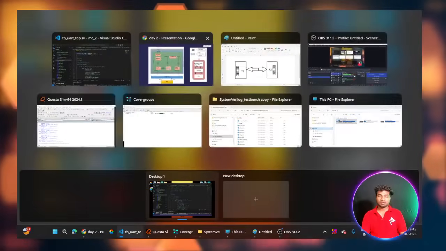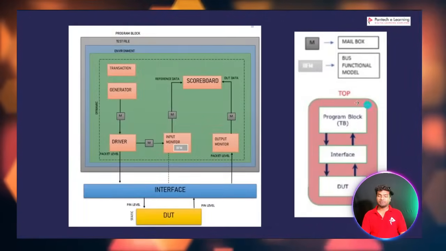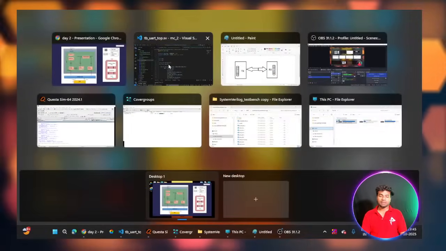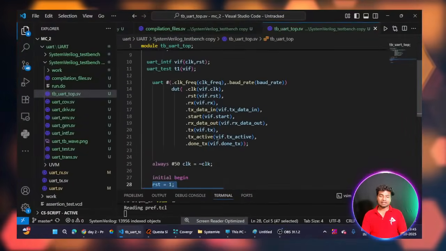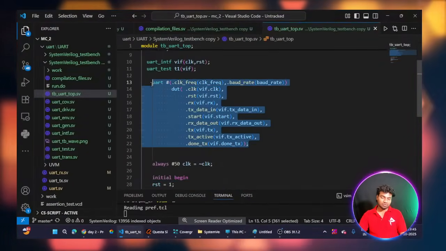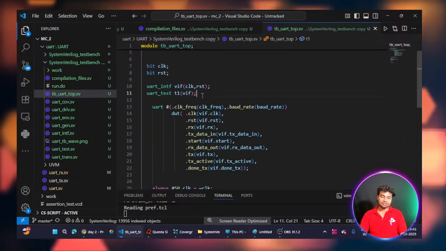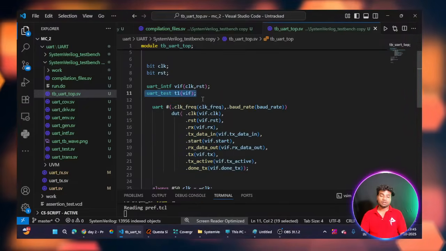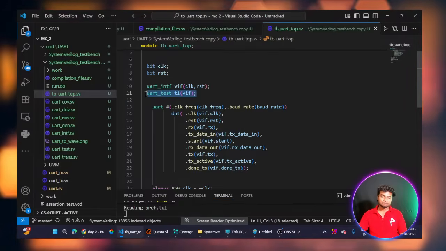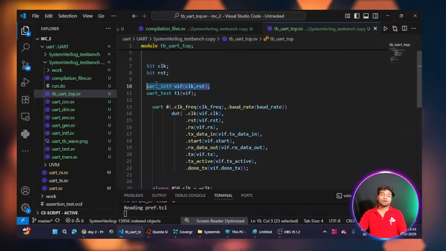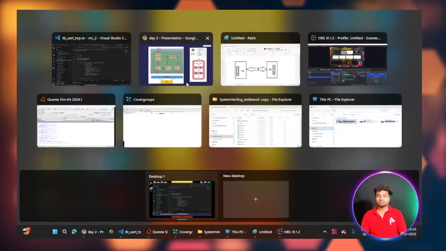Inside the top module we have the program block, interface block, and DUT block. You can see here the instantiation of the design code module, the instantiation of the UART interface, and the instantiation of the UART test bench program block.